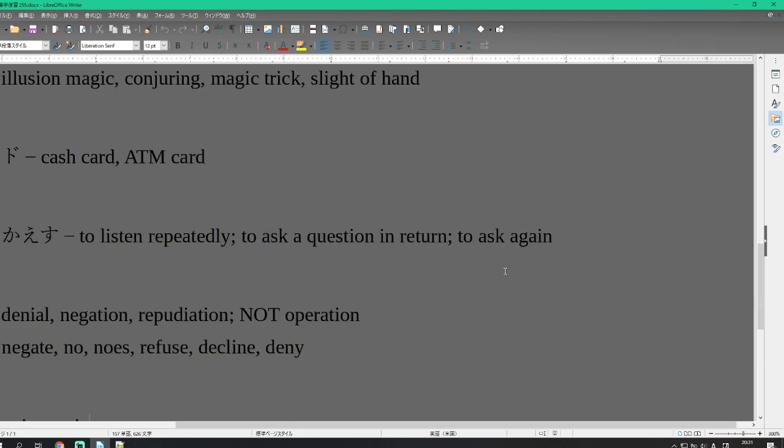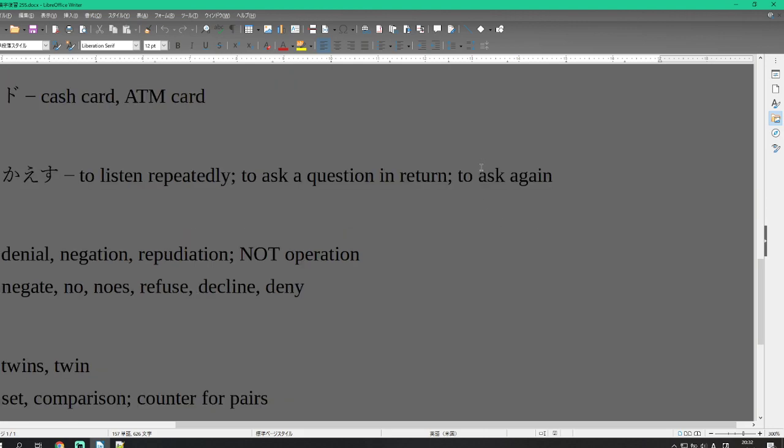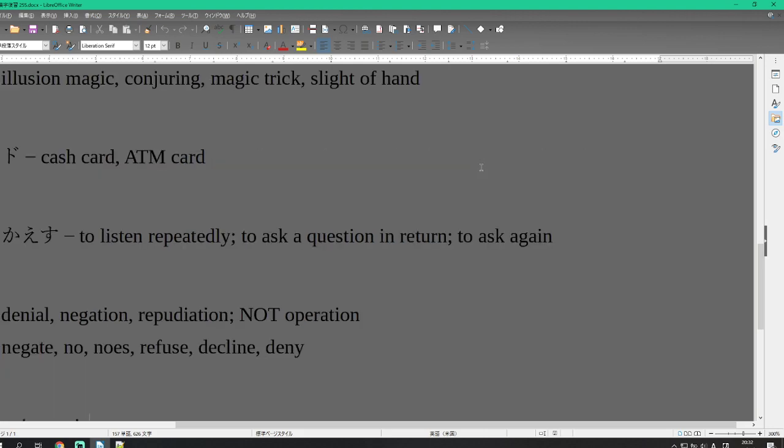A cash card or an ATM card is a cash card. To listen repeatedly, or to ask a question in response to a question, or to ask again, is kikikaesu. Kiku, to hear. Kikikaesu is to return something. Kikikaesu, to return the question.